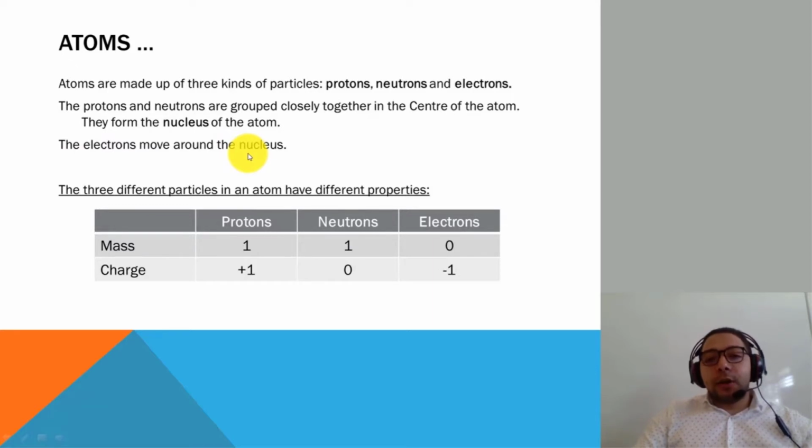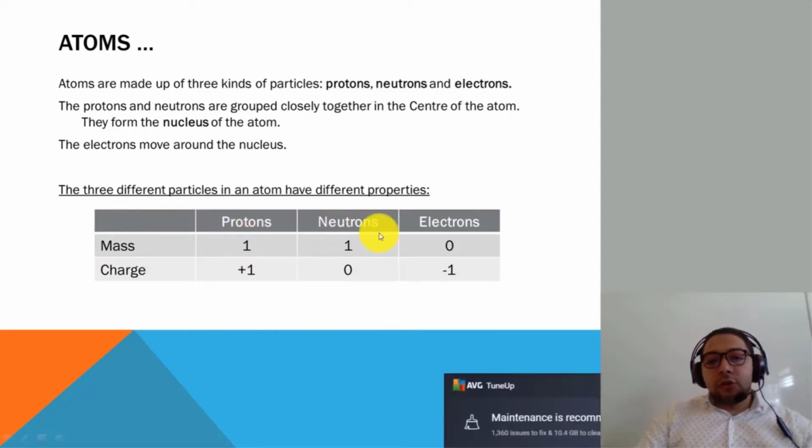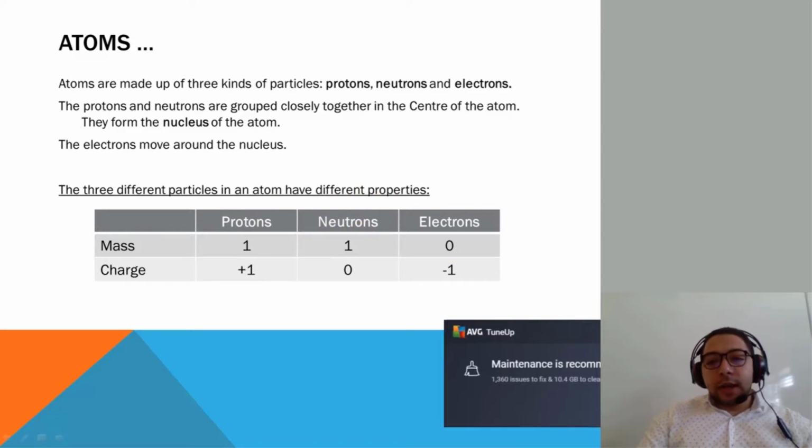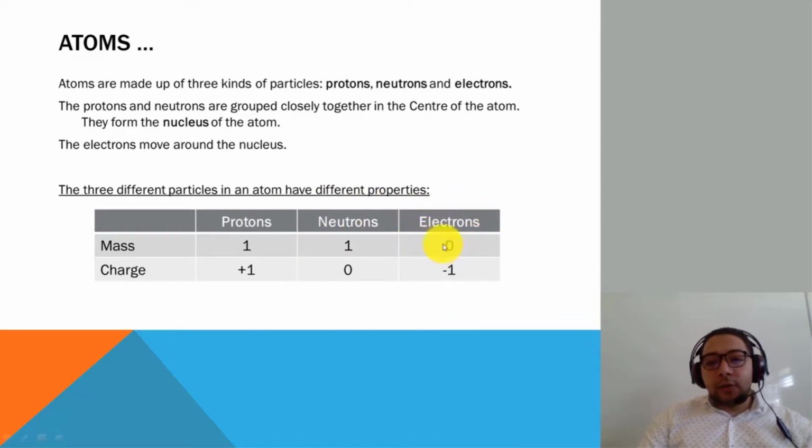If you want to compare the three particles in terms of mass and charge, here is the table which is summarizing that for us. This is the mass, and proton has a value of 1, neutron has a value of 1, and electron has no value. This means that the proton and neutron are making the mass of an atom, while the electron can be neglected. It's very, very light, so it can be neglected from the mass calculation.